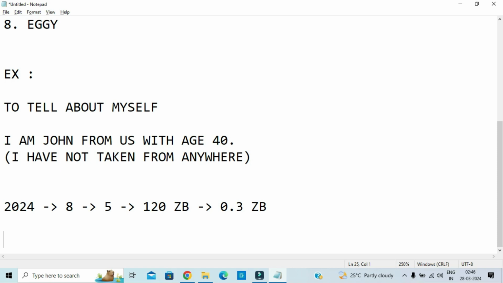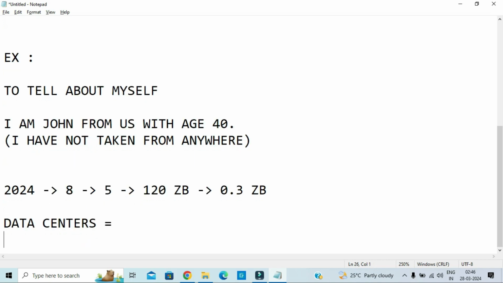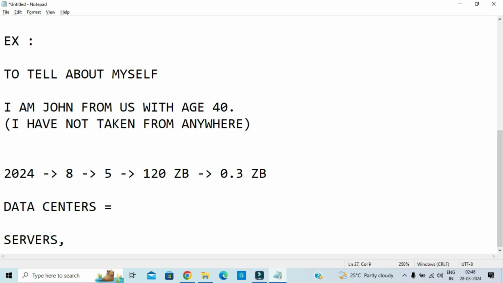So companies and organizations have invented a thing called data centers. A data center is a location where there are a lot of servers and databases, or data storage devices, along with lots of network equipment like switches and routers.